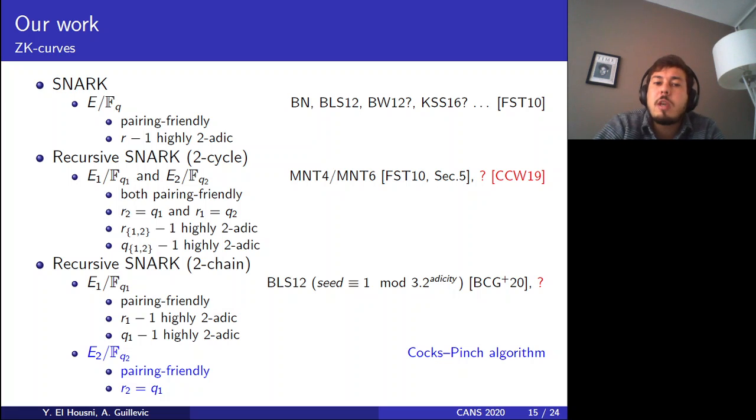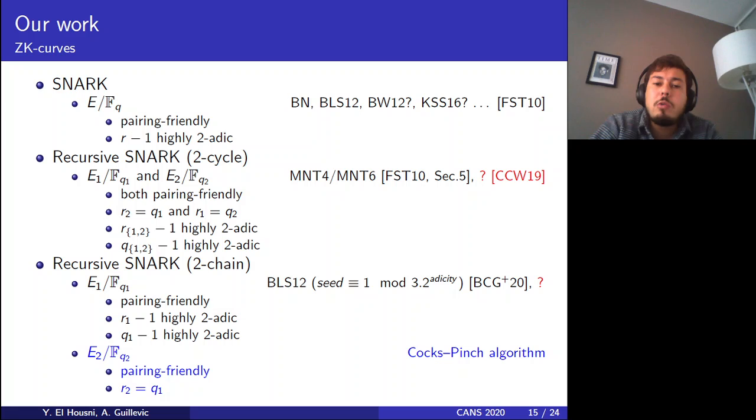If you want to do 2 cycles, we need 2 elliptic curves, both pairing friendly, for which the subgroup order of one is equal to the field size of the other and vice versa, and all the parameters should be highly two-adic, so namely R sub 1, R sub 2, Q sub 1, Q sub 2. Unfortunately, the only construction that we know of from the literature is MNT4 and MNT6, and there is a paper due to Chiesa and others, CCW19, that establishes mostly a negative result in order to find other cycles.